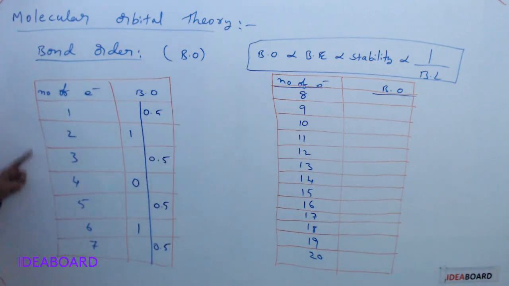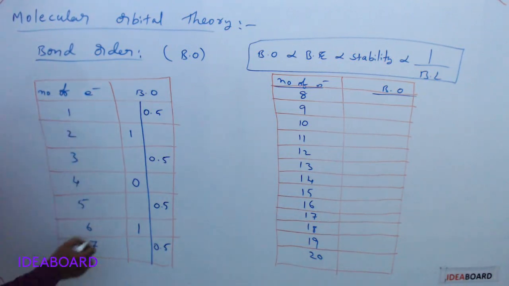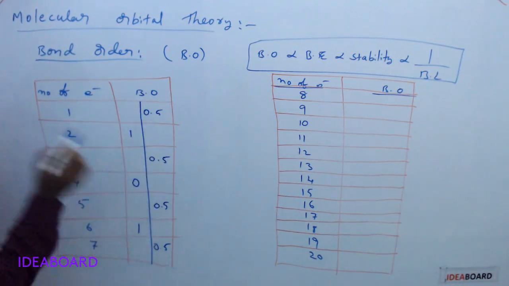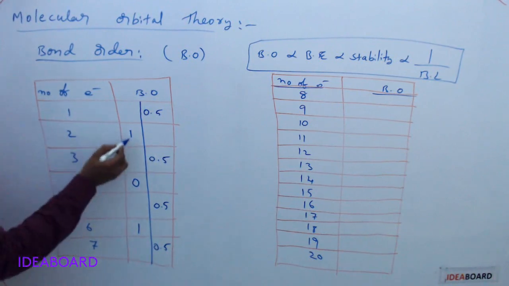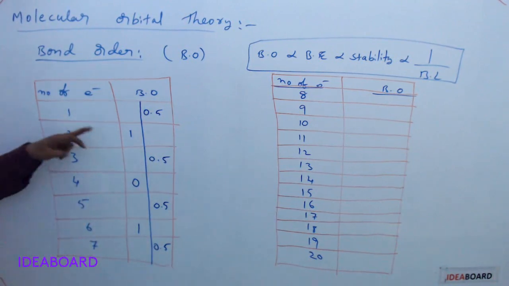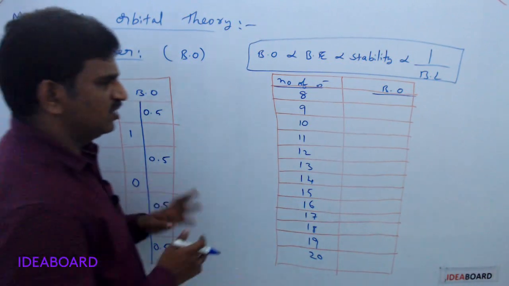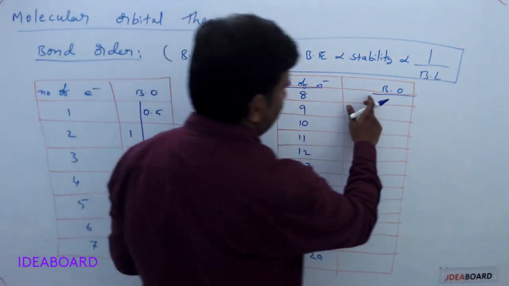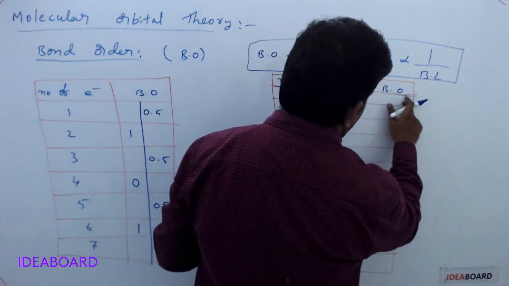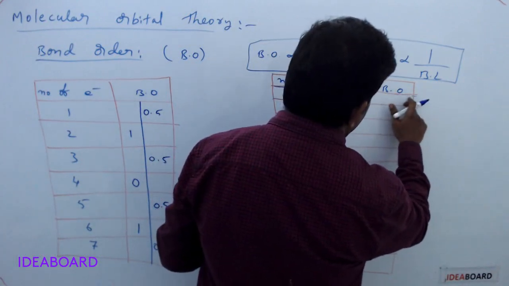Up to 7 electrons. So for odd numbers you have 0.5, 0.5, 0.5, 0.5. For even numbers 1, 0, 1. You can calculate easily for lower numbers. For higher numbers you will get some difficulty, but it is also easy to calculate, though it takes time.